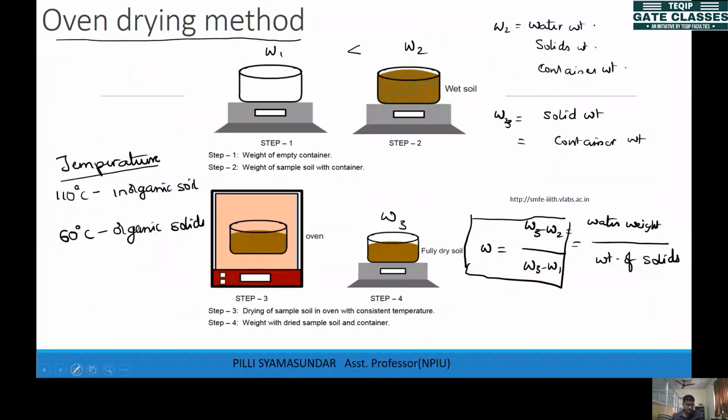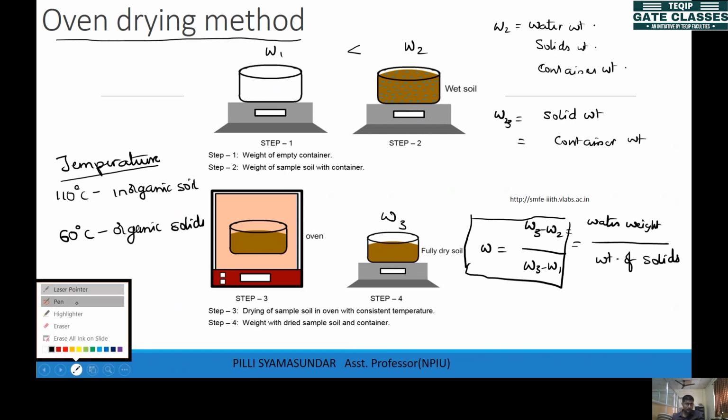at 110 degrees centigrade, then this organic matter will be broken down. It will be volatile, right? Generally the organic matter is highly volatile, so it will be burned, right? So you lose the soil, but your aim is to remove the water, but if you do it, then you lose the soil. That is what we don't need. That's why you restrict the heating process to 60 degrees only if your soil is organic soil.